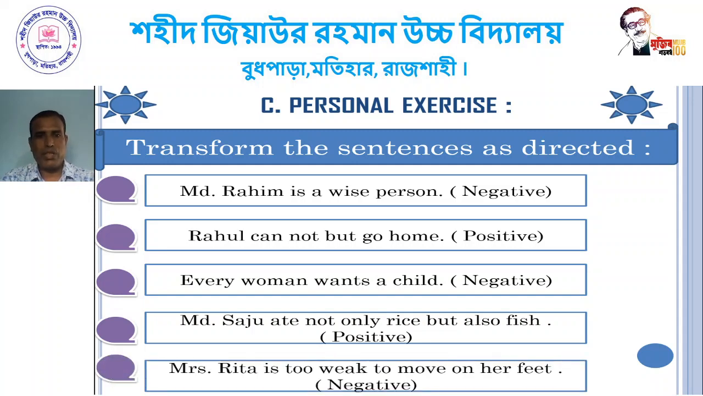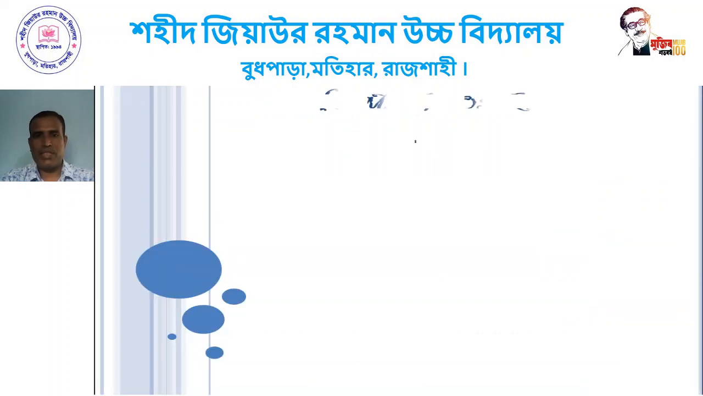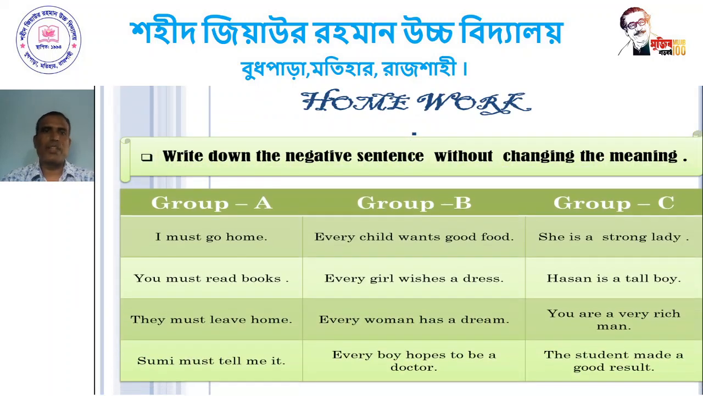Dear student, Mrs. Rita is too weak to move on her feet. Dear student, this is your homework. Write down the negative sentence without changing the meaning. Group A: I must go home. You must read books. They must leave home. Shumi must tell me it. And group B: every child wants good food. Every girl wishes a dress. Everyone has a dream. Every boy hopes to be a doctor.